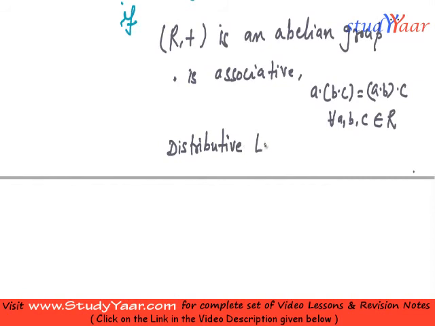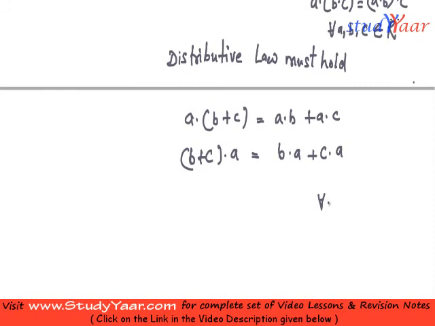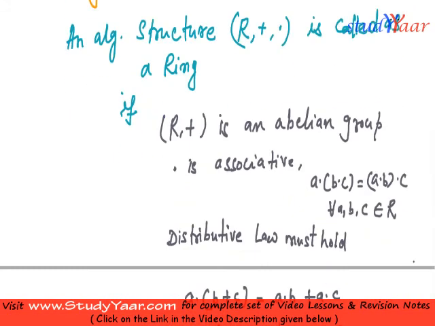The distributive law must hold, and it is this: A dot (B plus C) is equal to A dot B plus A dot C, and (B plus C) dot A should be equal to B dot A plus C dot A. This should be true for all A, B, C belonging to R. If this is the case, then we call R a ring.